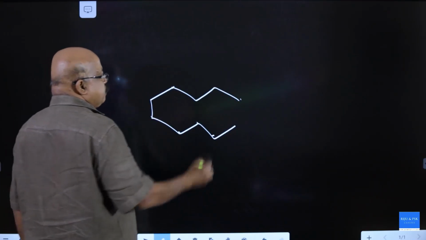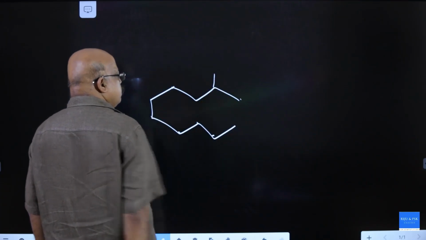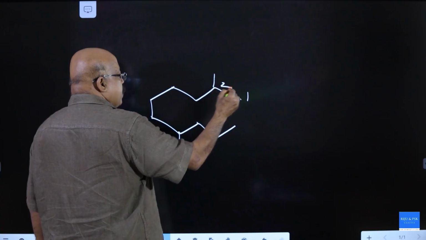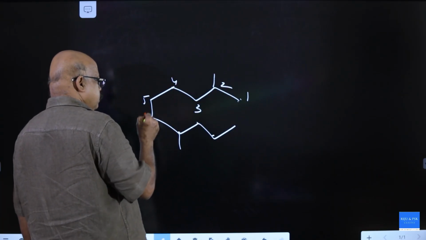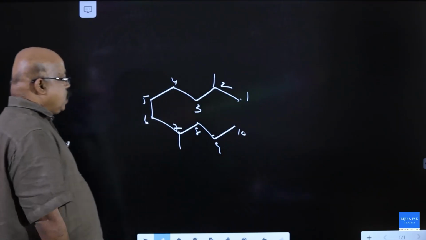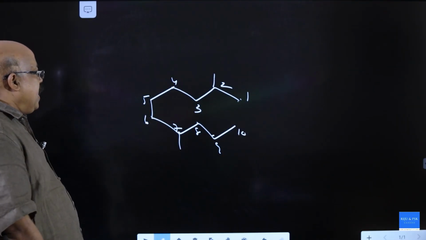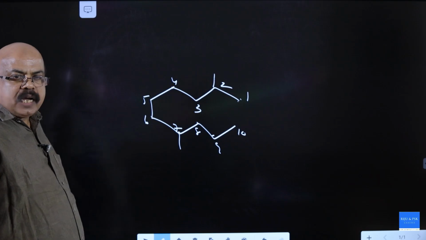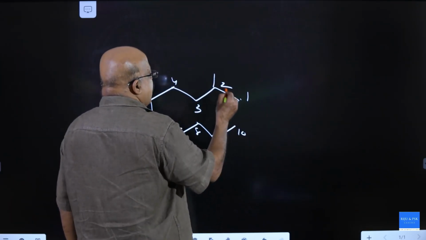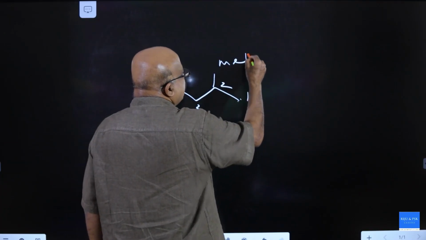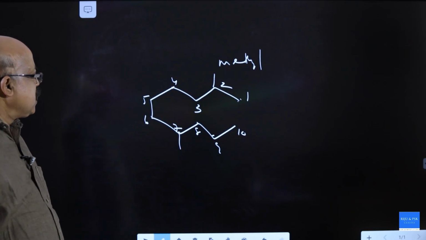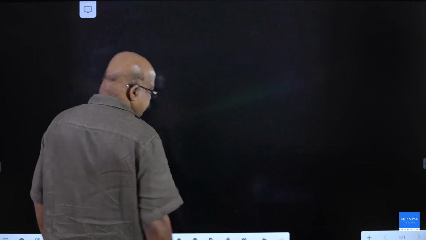It is decane. 1, 2, this is the correct numbering. 2, 7 dimethyl decane. Second carbon has methyl group. 7th carbon has methyl group. 2,7-dimethyl decane.